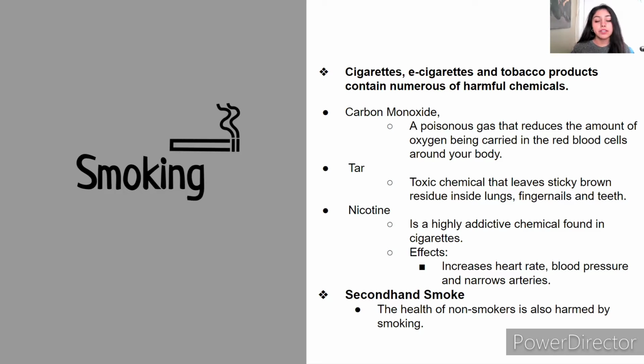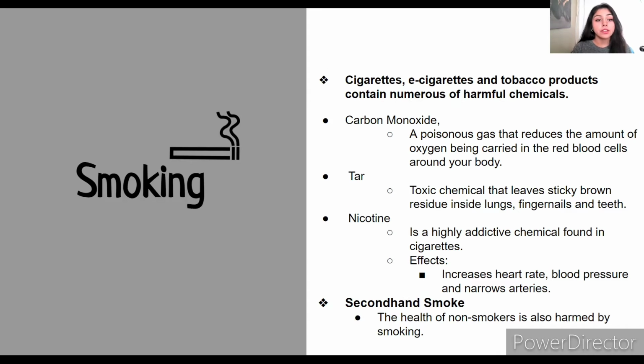Another harmful chemical is tar. Tar is a toxic chemical that leaves sticky brown residue inside your lungs, fingernails, and teeth. Nicotine is a highly addictive chemical found in cigarettes. Depending on how often you smoke, this chemical can stay in your body from 6 to 8 hours. Some effects of nicotine include increase of heart rate, increase of blood pressure, the narrowing of arteries, blood clotting, and more.